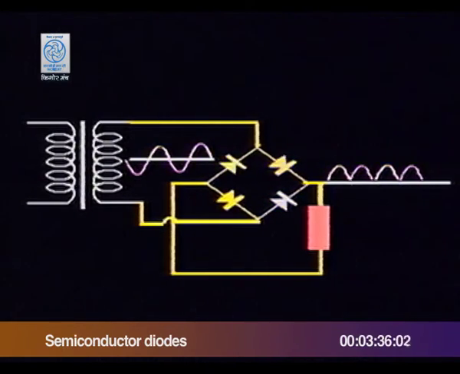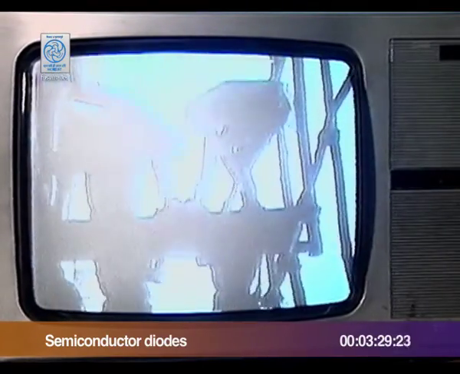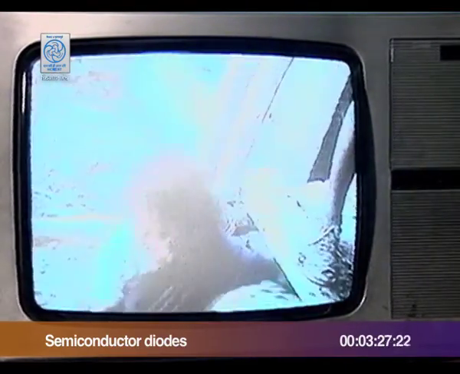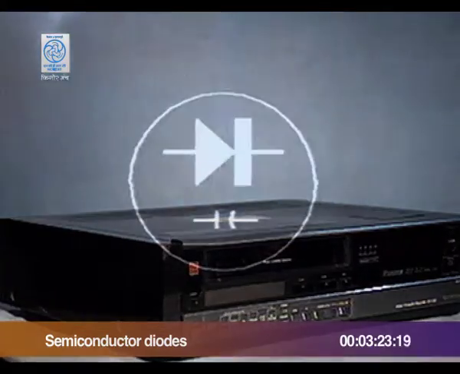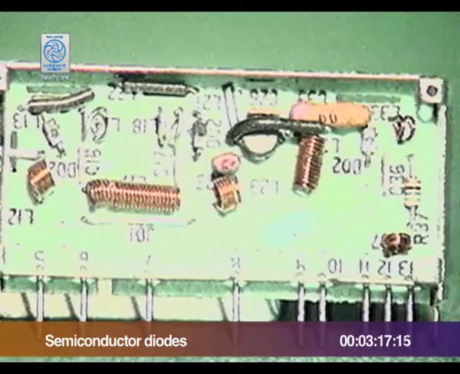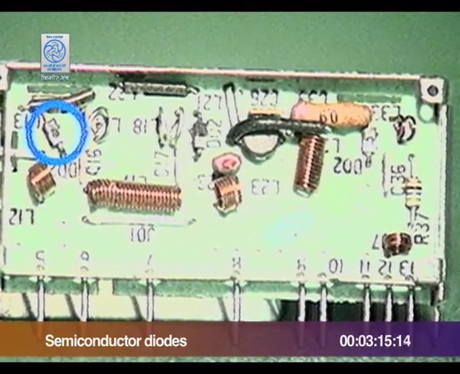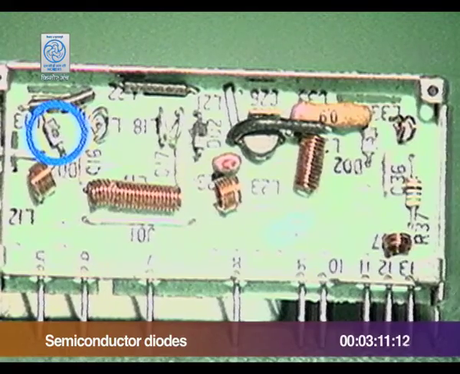Then there are diodes for very special uses. Like the varactor diode used in communication circuits of television or VCR, they offer variable capacitance as is denoted by its symbol. Here, in this PCB of a demodulator circuit of a VCR, these are varactor diodes.